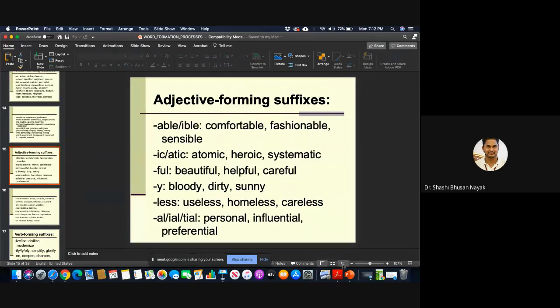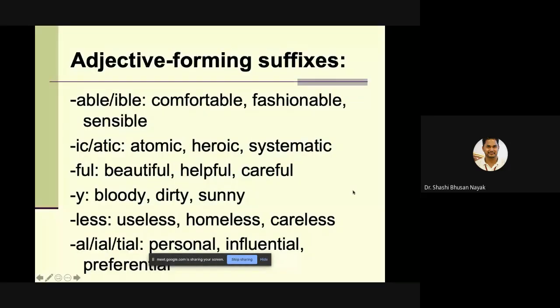Like in morphology, you have suffixes and affixes. In phonology, you have consonant clusters. When you have two or three or more consonant sounds clubbed together, they are called consonant clusters. Likewise, in morphology, you have morphemes coming together with affixes or suffixes, then becoming free or bound morphemes or something like that. So you have to correlate this phonology and morphology to be very clear about what you are learning right now.